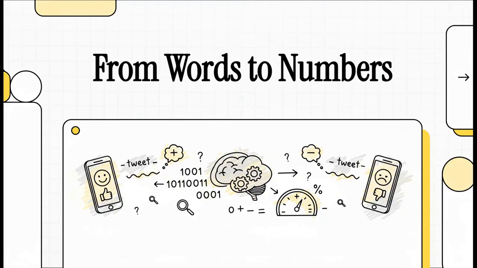You ever see a computer guess if a tweet is happy or sad and just wonder, how? Feels like magic, right? Well, today we're going to pull back that curtain. We're going to see exactly how we can teach a machine to get what we're saying, starting with just one single tweet and turning it from words into pure numbers.